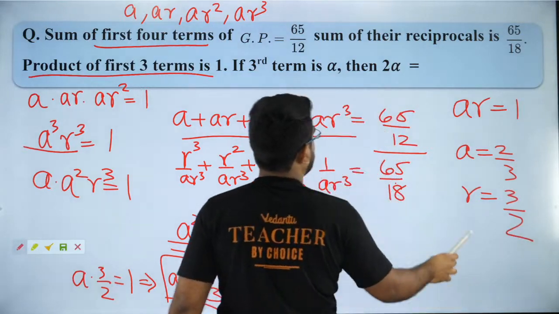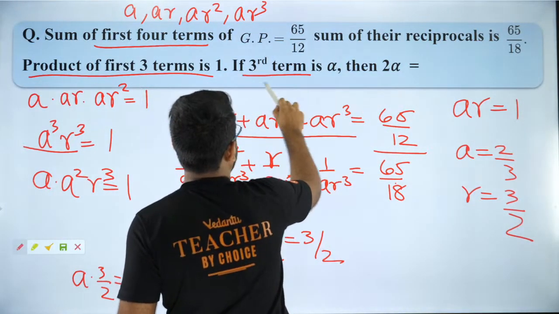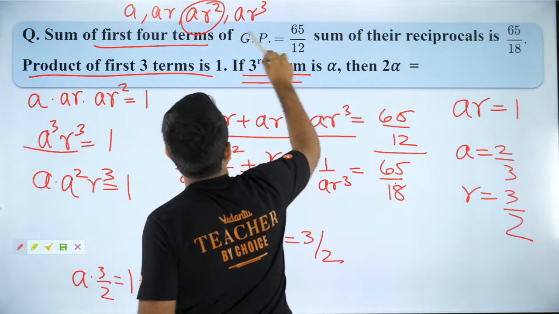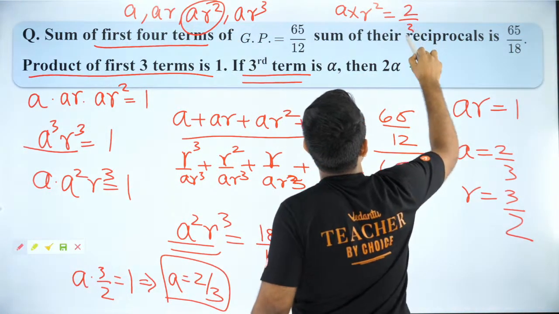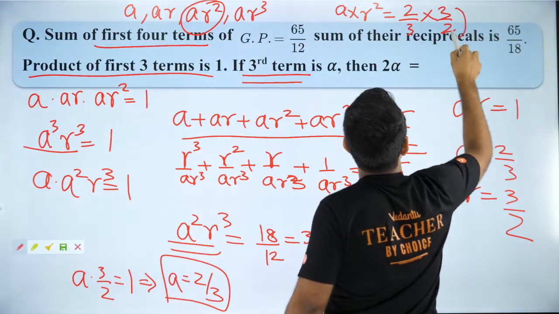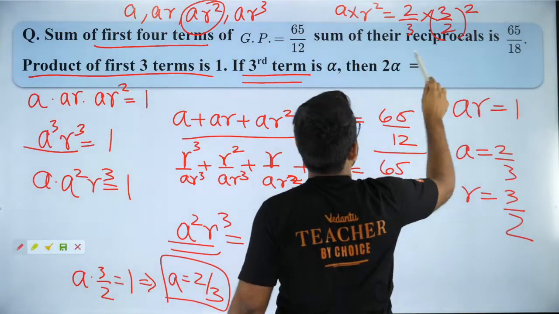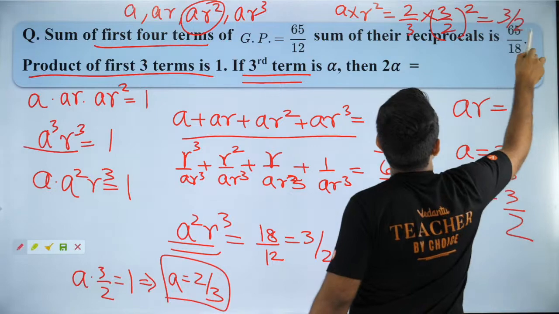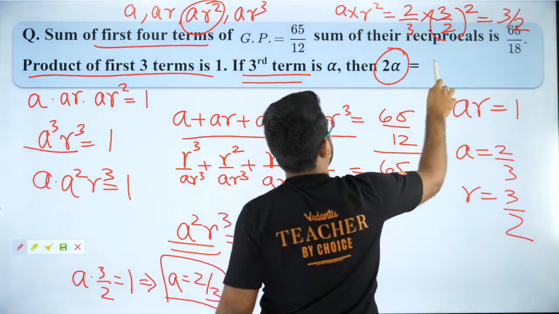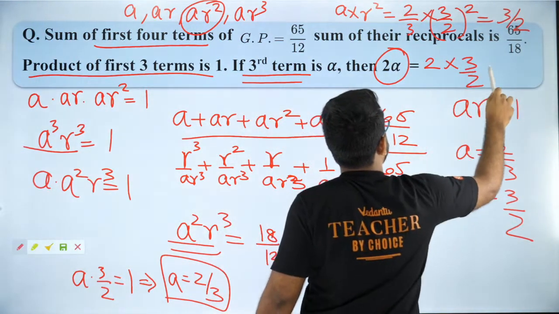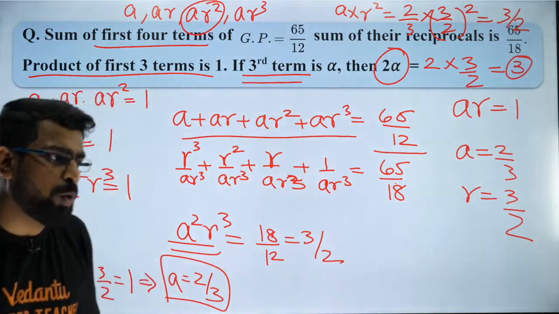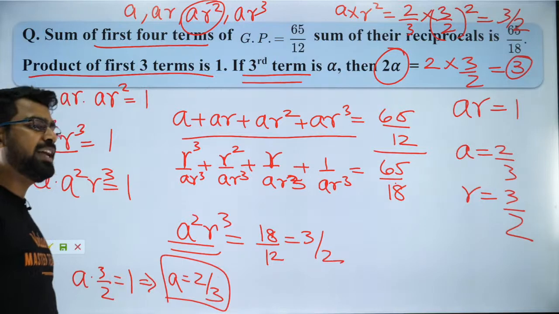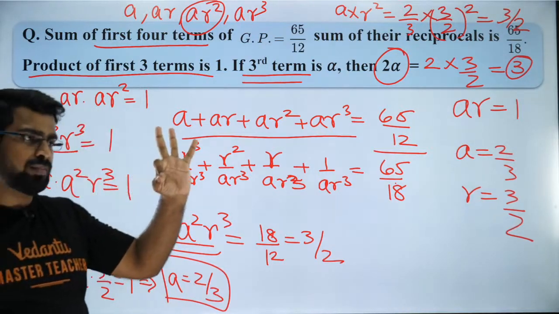So I got A, I got R. So what is the third term? The third term is AR square. So it is A into R square, which will be 2 by 3 into 3 by 2 square. So that will be equal to what? That will be equal to 3 by 2. So we want 2 times of that. So 2 times of 3 by 2 is equal to 3. So that will be my answer. I hope you guys got it. Are you all clear? Yes, Krish Maheshwari, the answer is 3.